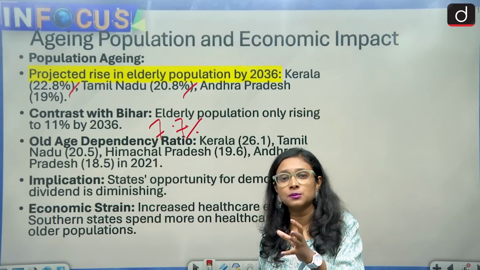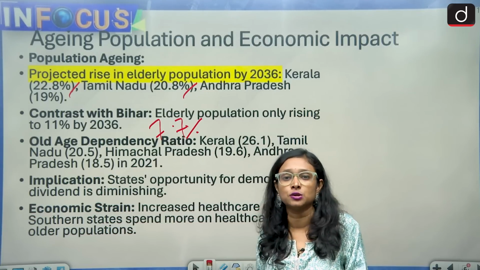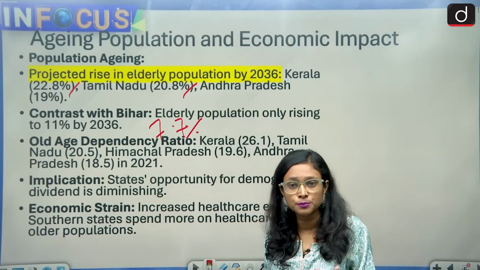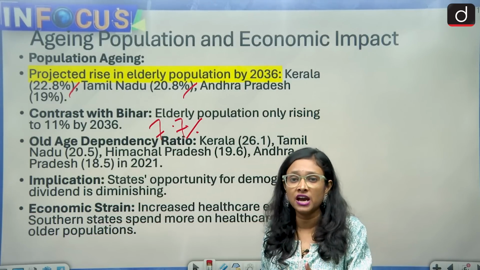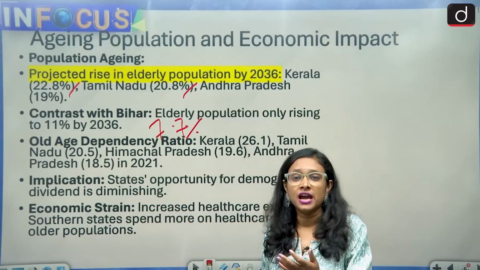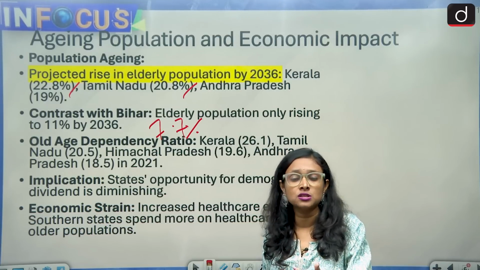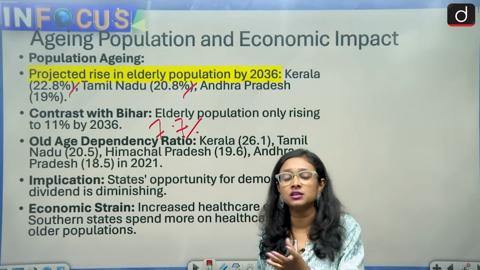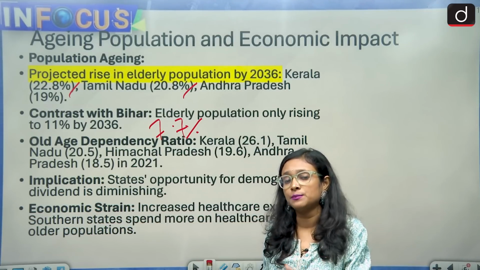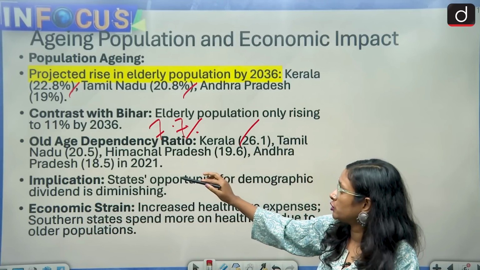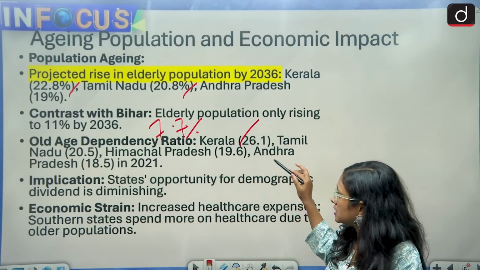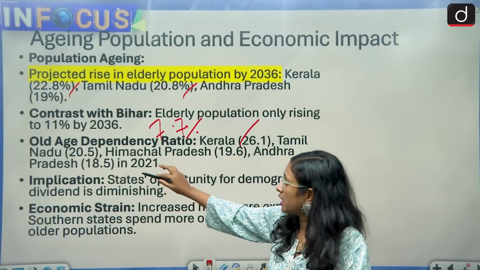So we can see that suppose we have an aging population, but some of the aging population are not a burden on you, and some aging population do not have any income and are dependent on the pension. Some are totally dependent on their children's income. So that is called the dependency ratio. In Kerala it is 26.1%, Tamil Nadu 20.5%, Himachal Pradesh 19.6%, Andhra Pradesh 18.5%.